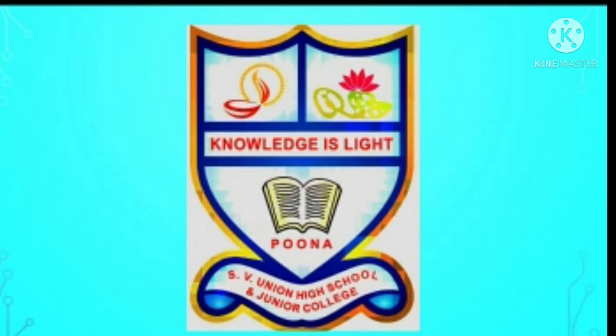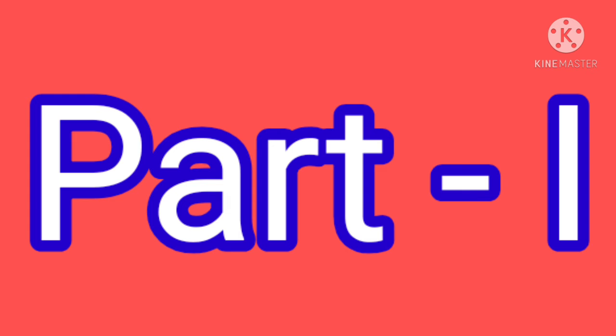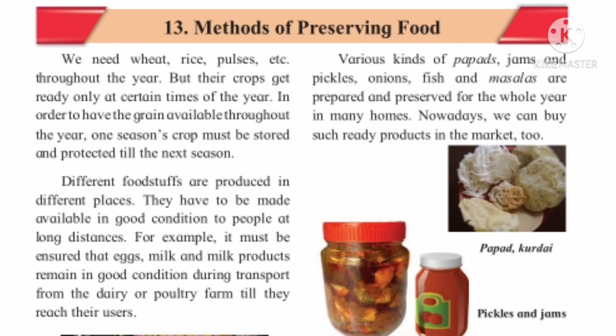Our subject today is EVS 1 Standard 5. Children, today we are going to discuss chapter number 13, Methods of Preserving Foodstuff. This is part 1. So children, we know that the basic needs of all living things are food,